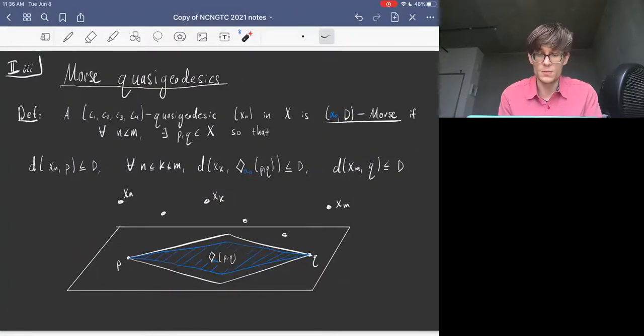And now I can tell you the definition of Morse quasi-geodesic. I think before I tell you the definition of Morse quasi-geodesic, I'm going to review the Morse lemma.